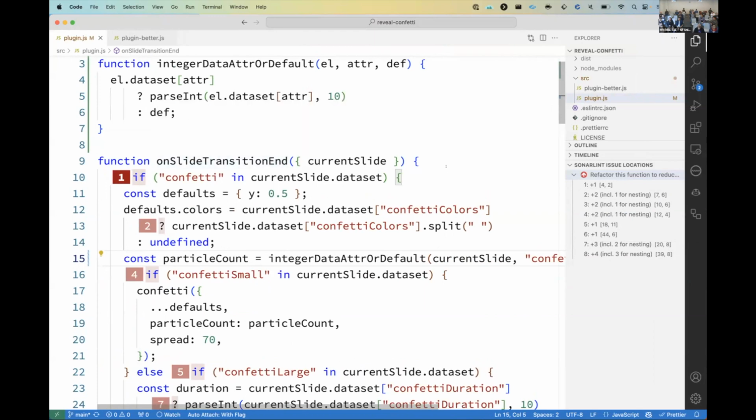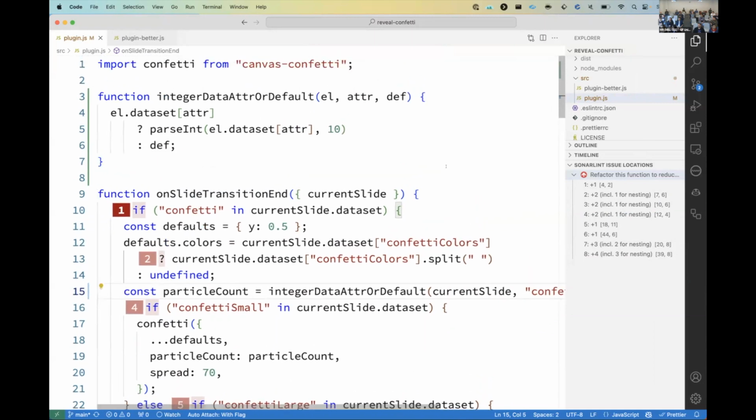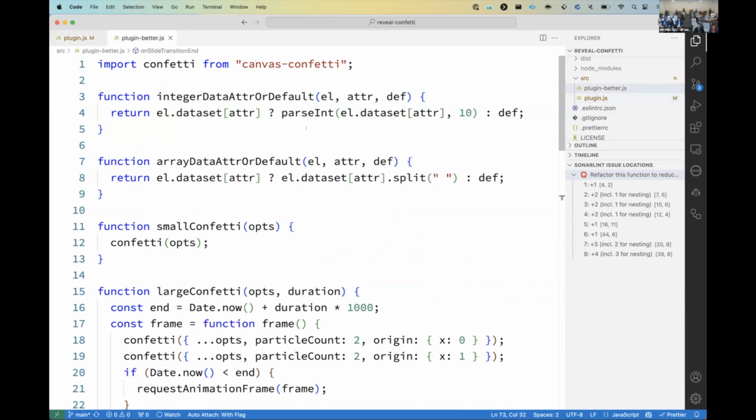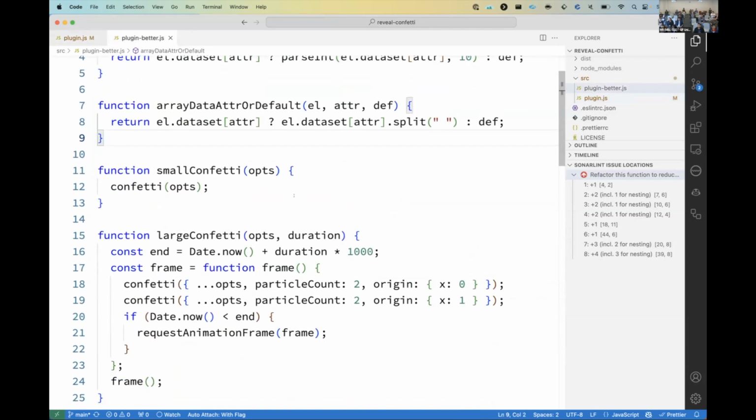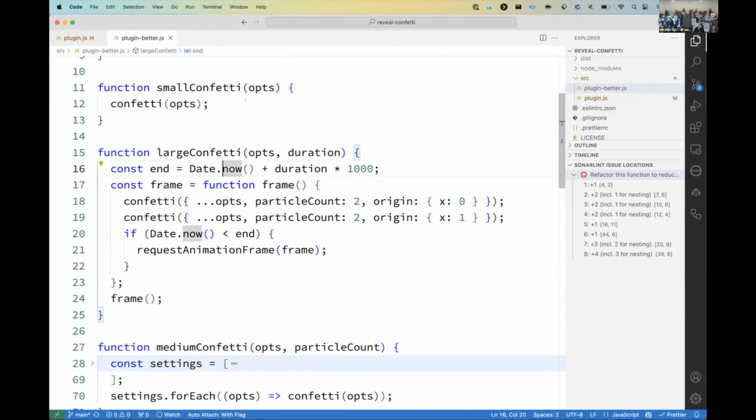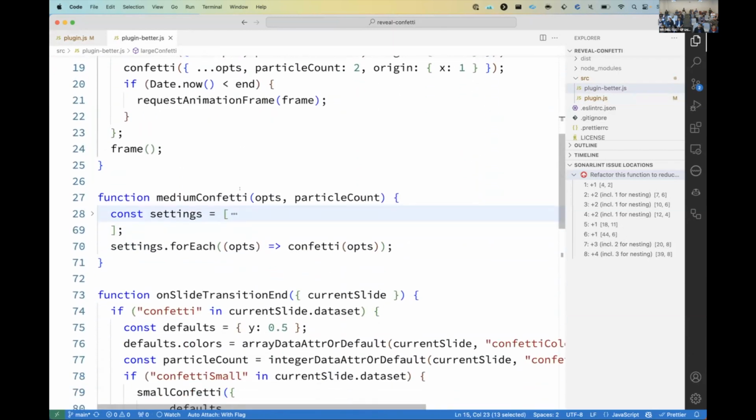Now, what I like here is that this actually tells me I should be looking at this whole function in general and fixing it for everything. We have other places where we can apply this integer data attribute or default function, because there's more than one place I'm doing an integer lookup. And ultimately, I did rewrite it to look a bit nicer. So we have that integer data attribute or default with this array from the data attribute, a bunch of functions to do a small amount of confetti, a large amount of confetti, and a medium amount of confetti, which has that big settings block in it, but that doesn't need reading.